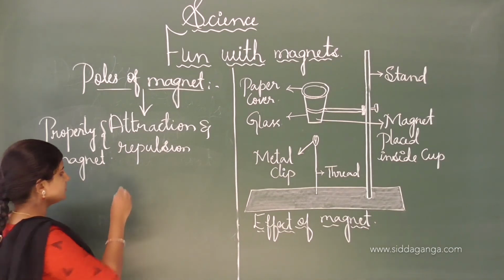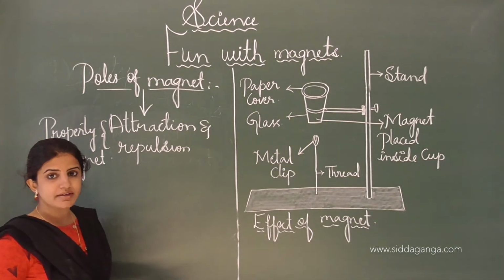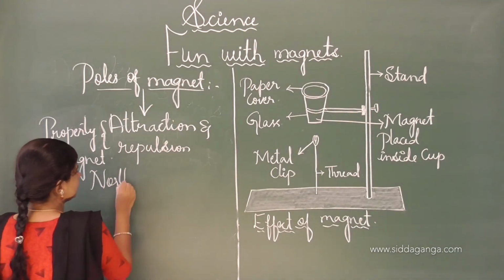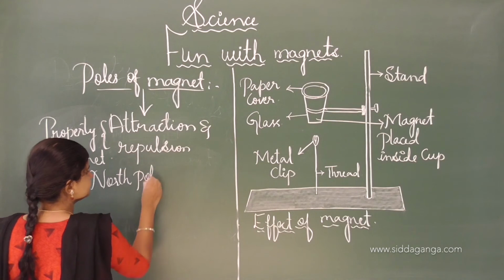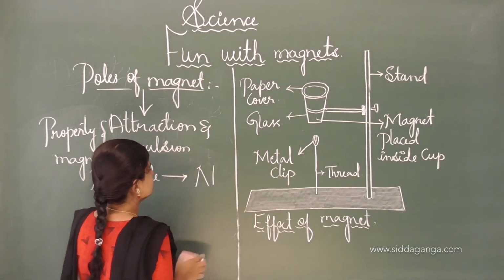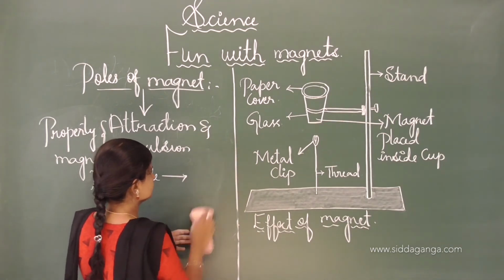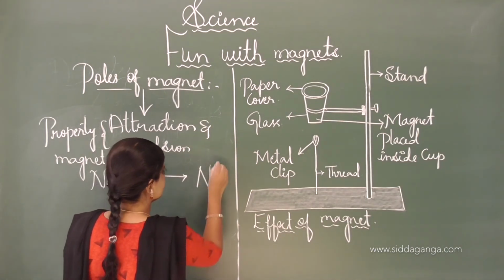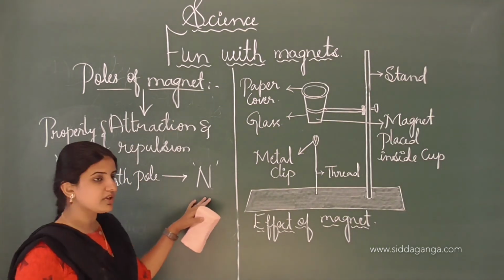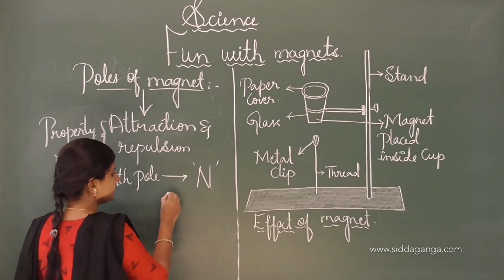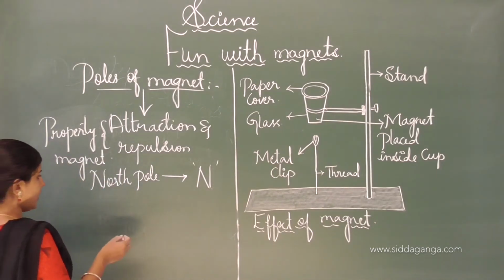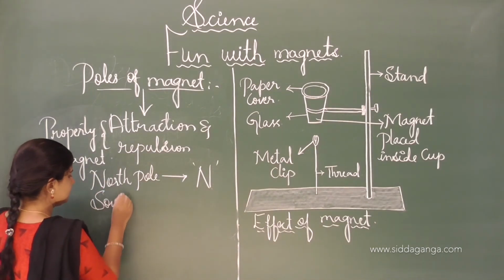The north pole is always represented by the symbol capital N. Don't write it as a small letter n; that is a very wrong method. And the south pole is likewise represented by the symbol S.